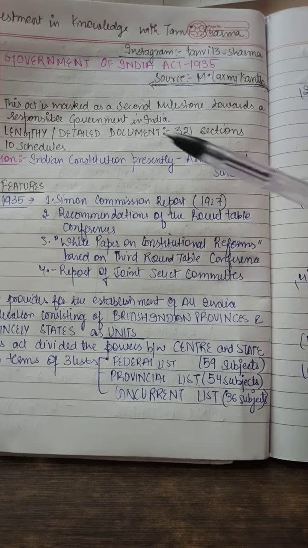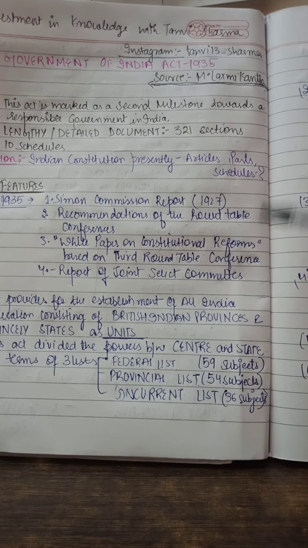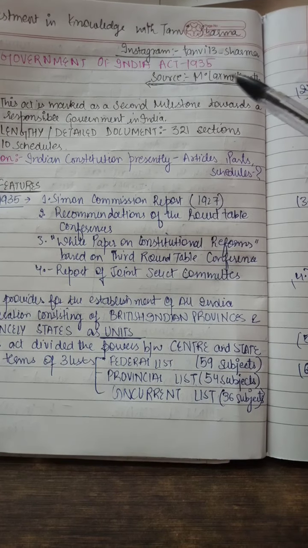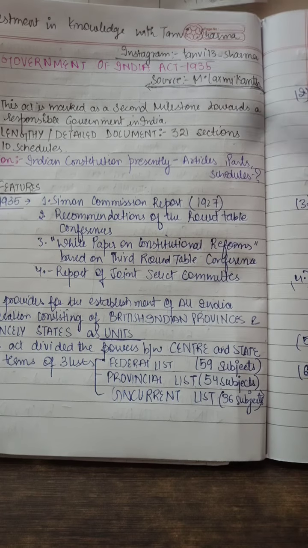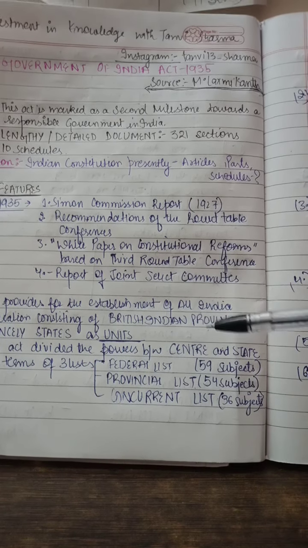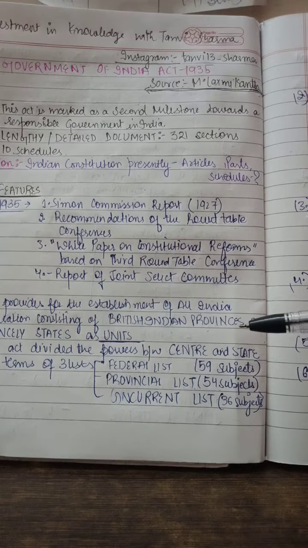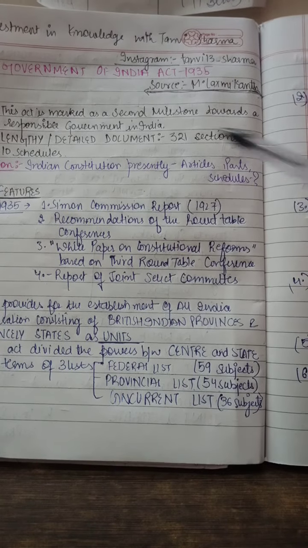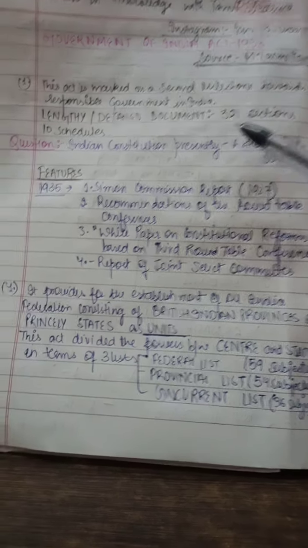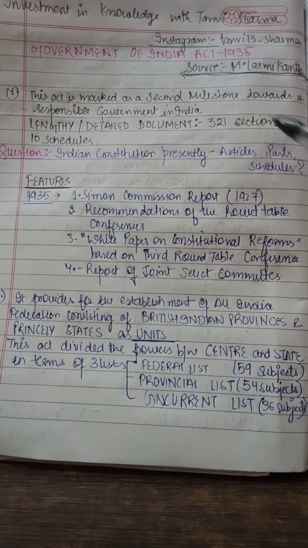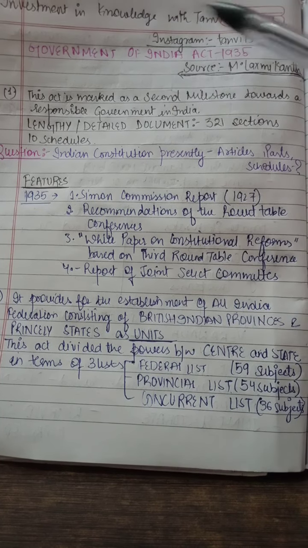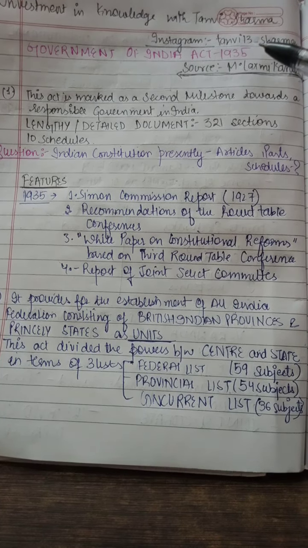So finally, on the basis of all these 4 reports, a final act came into being that was known as the Government of India Act 1935, due to which this act is so lengthy and so detailed. That is why it's so bulky, including 321 sections and 10 schedules. It's very important to remember the total sections and schedules in the Government of India Act 1935.